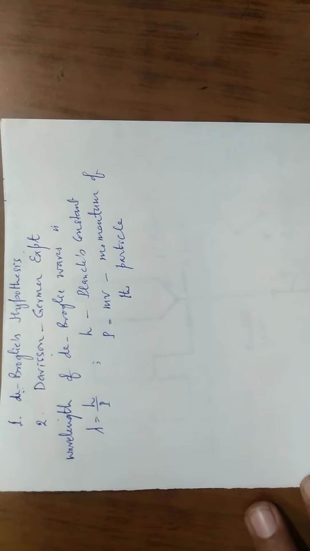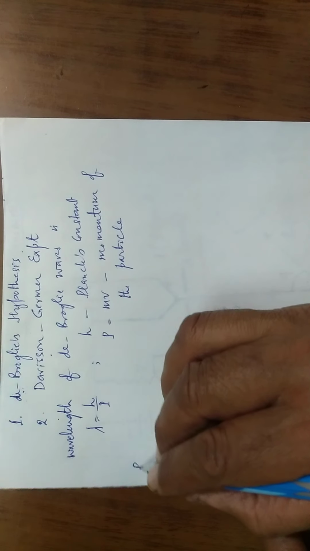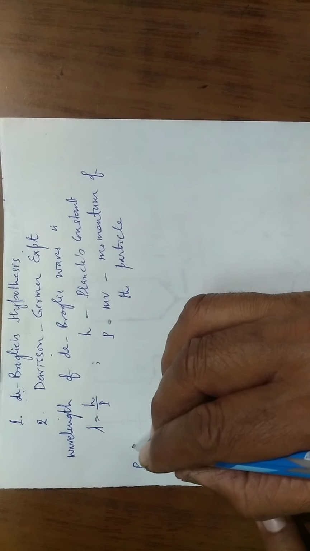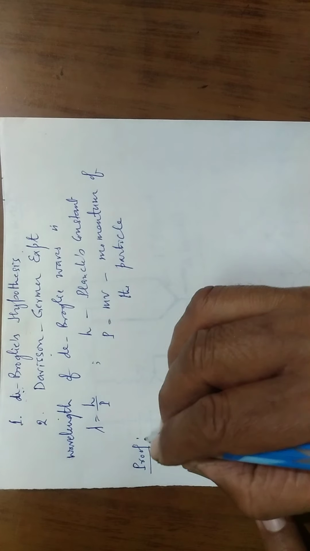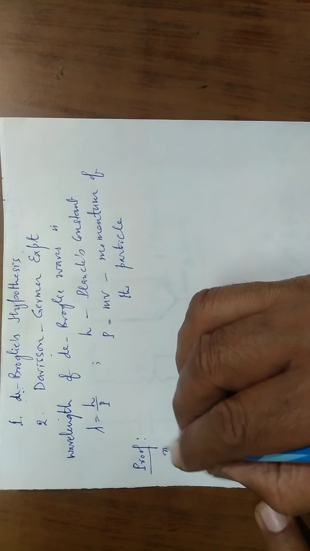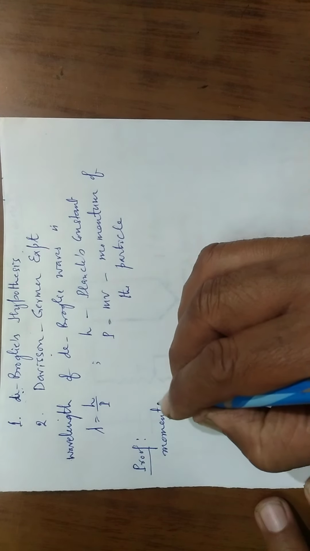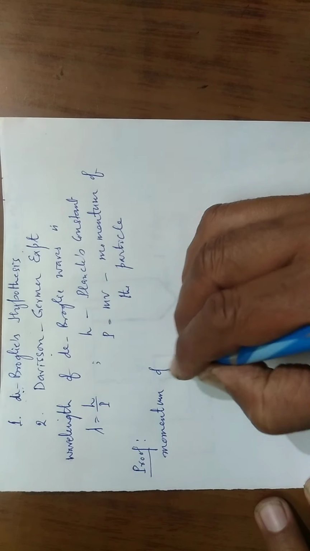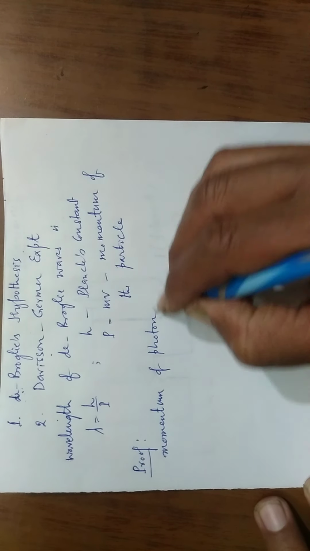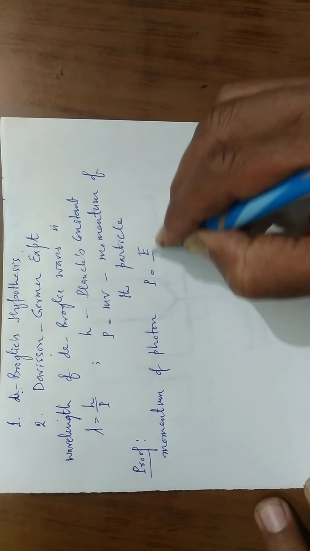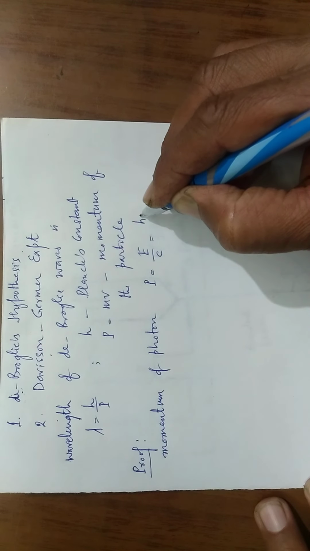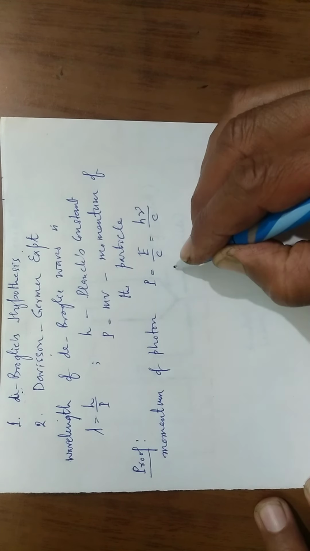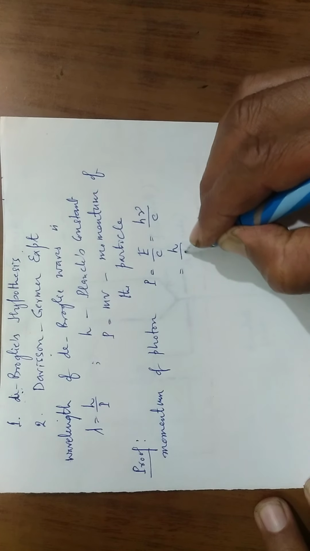For writing this equation, de Broglie considered a photon of light having frequency nu. So let us see how this expression for wavelength lambda is derived. Momentum of photon p is equal to E by c. Here E is the energy of photon, that is h nu, divided by c, or it is h upon lambda.